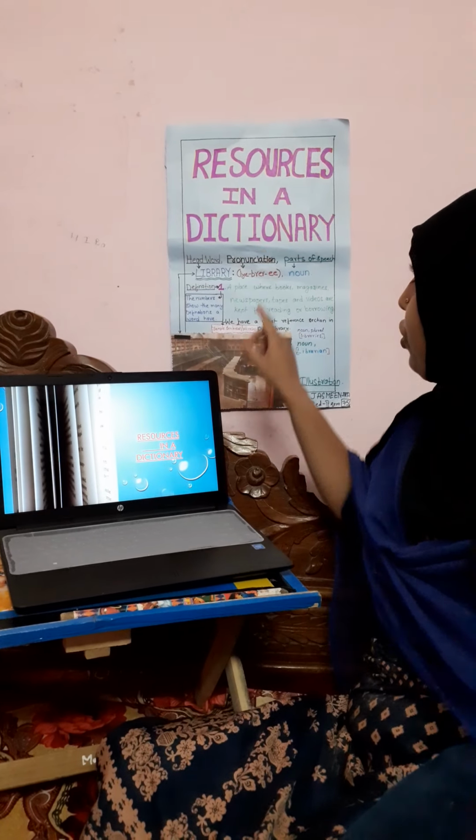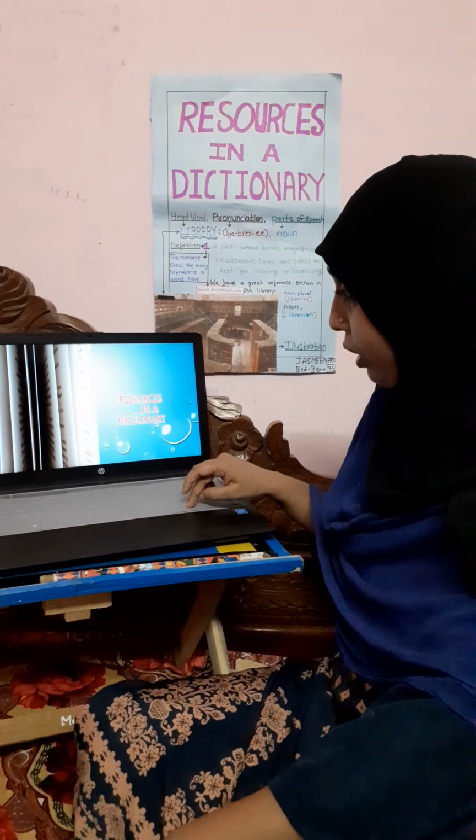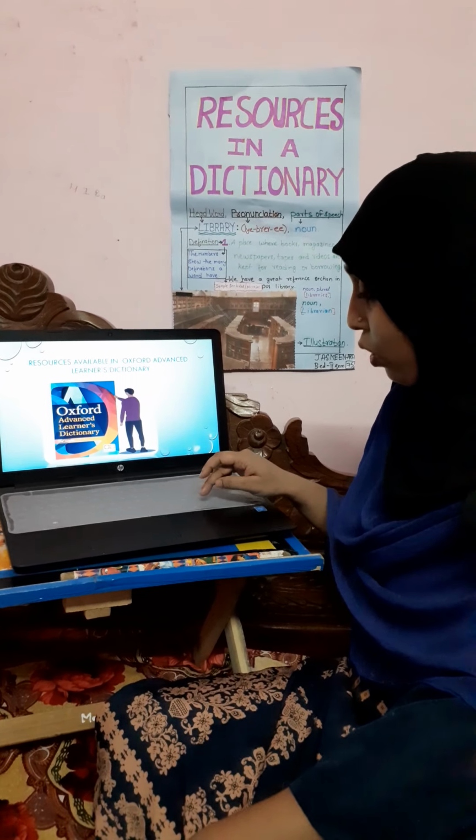Today in English, pedagogy of English, my seminar is on resources in a dictionary. A dictionary makes an active contribution to learners of English as a foreign or second language. It provides students an excellent opportunity for private study, just the same way as a textbook does. I would like to show you today the resources available in the Oxford Advanced Learning Dictionary.